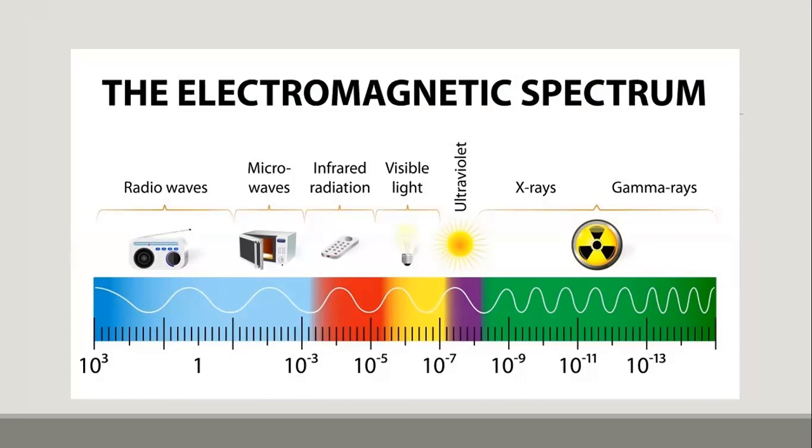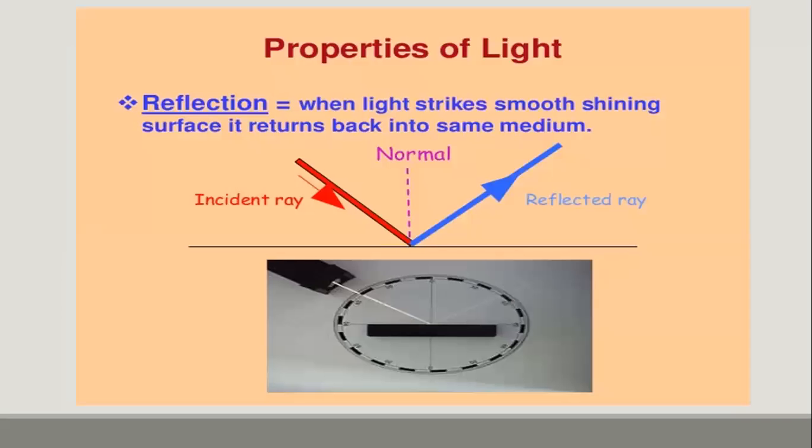So now we move on to the phenomena of light. That is reflection, refraction, and dispersion of light. Moving on to reflection. The first phenomenon of light is reflection. We are all familiar with the phenomenon of reflection. What is reflection? When light strikes a smooth shining surface, it returns back into the same medium.